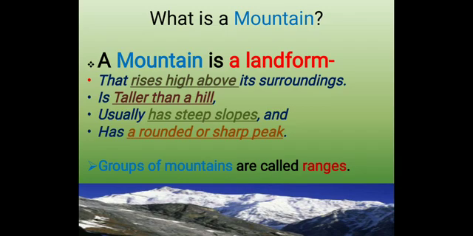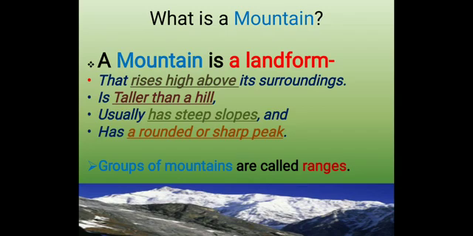A mountain is taller than a hill. A mountain usually has steep slopes and has a rounded or sharp peak.